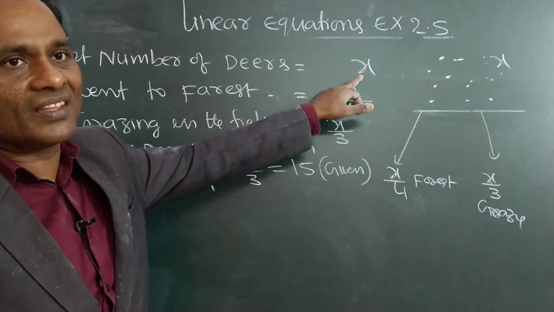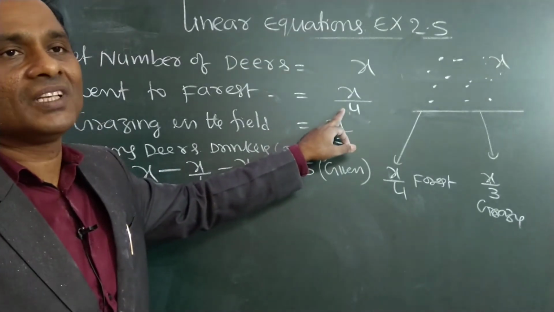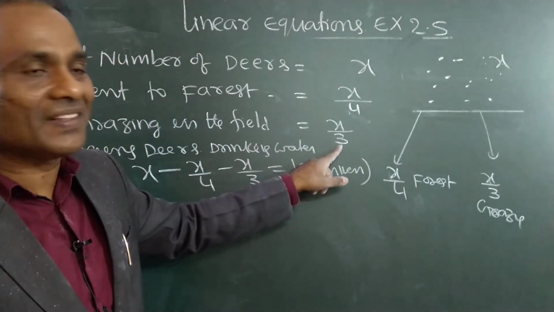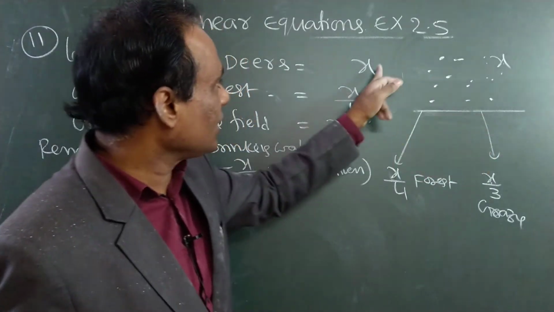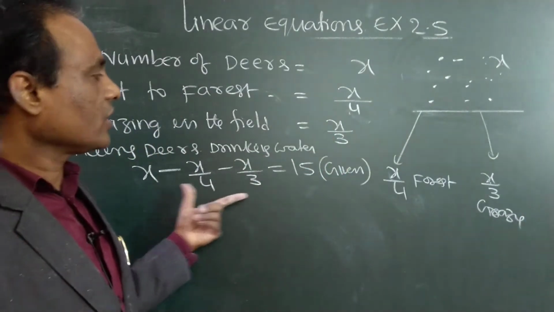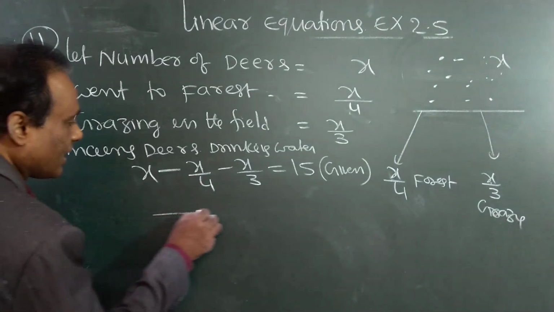Total deer are x. How many went to the forest? One-fourth, which means by 4. How many went to the field? One-third, which means by 3. How many remaining means this minus this minus this. We have to subtract. The remaining are 15, it is given in the problem. That's all. Take LCM on the left side.